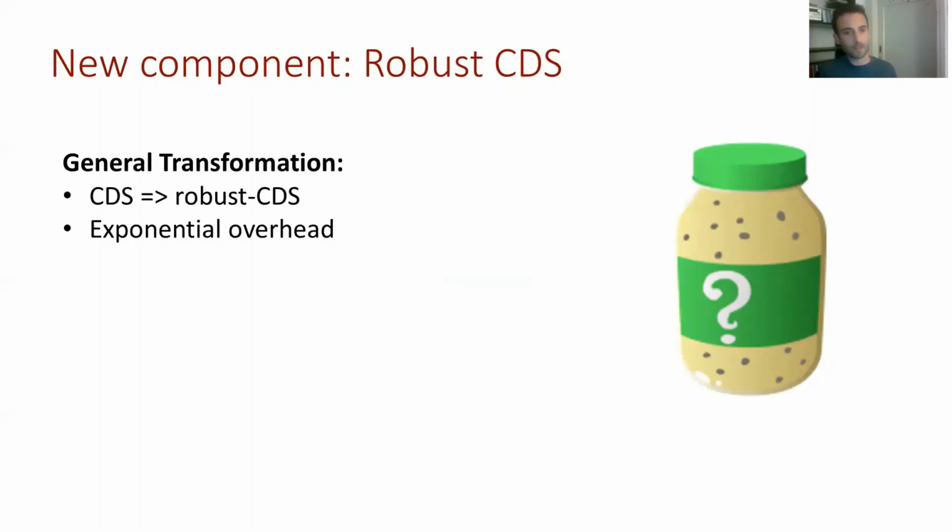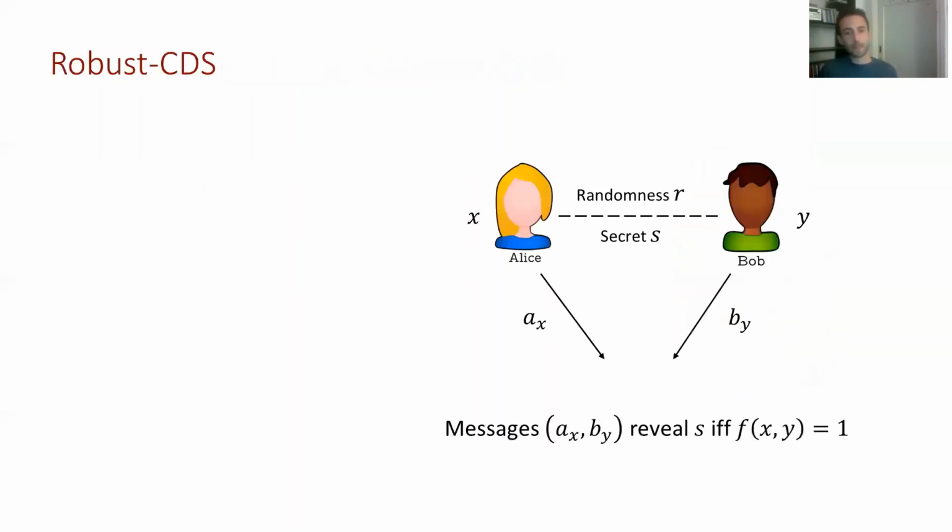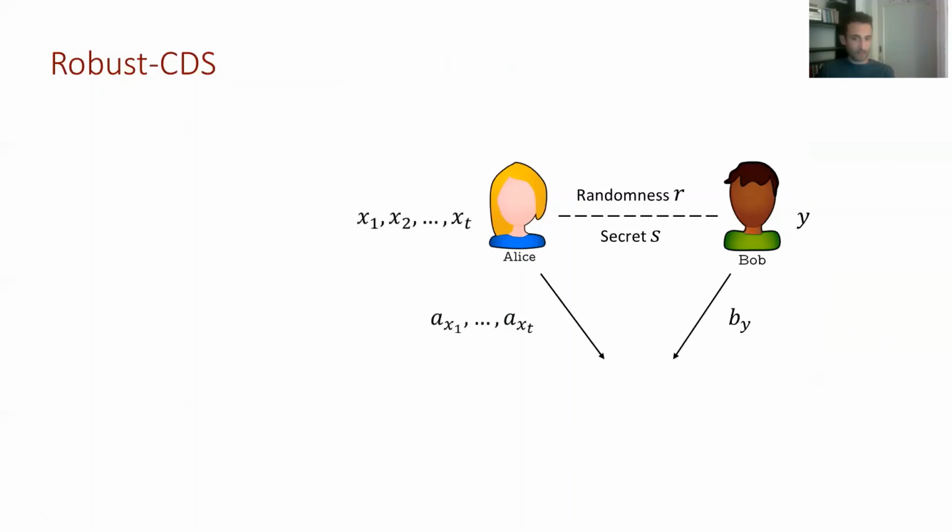And this process has an exponential overhead. So we'll define robust CDS with the same scheme here, and we'll only need to upgrade the privacy guarantee.